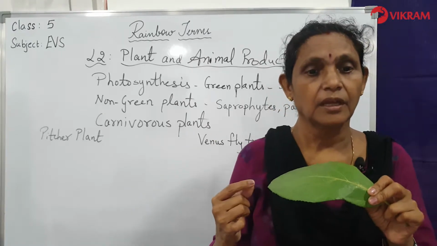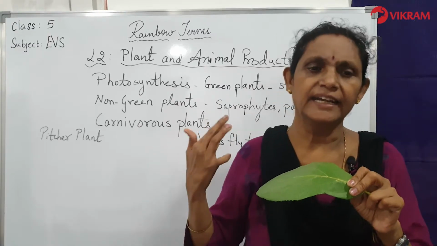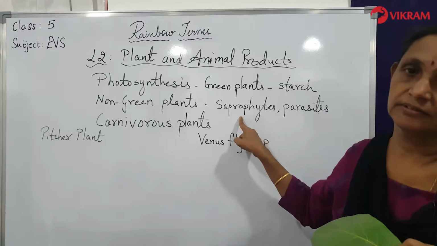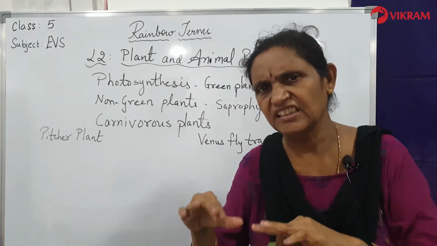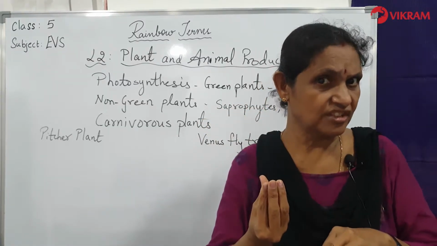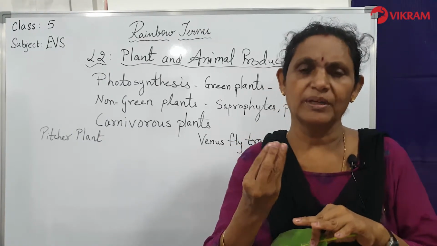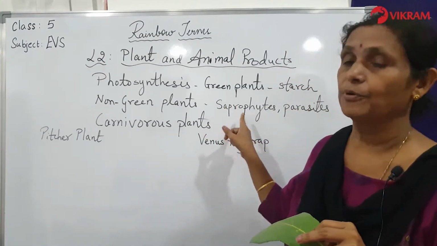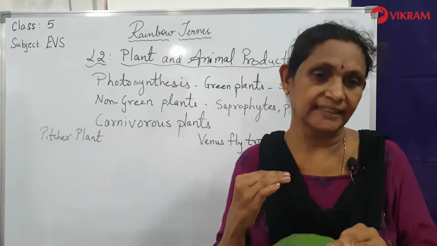First, they get their food from dead and decaying plants and animals. These plants are called saprophytes. They are small plants. If any animal or bird is dead in the soil, immediately you will see some small umbrella-like structures coming out. Those are the mushrooms, and sometimes you will have mold forming there. Some type of yeast cells are formed. So, these plants are called saprophytes. They grow on dead and decaying plants and animals.